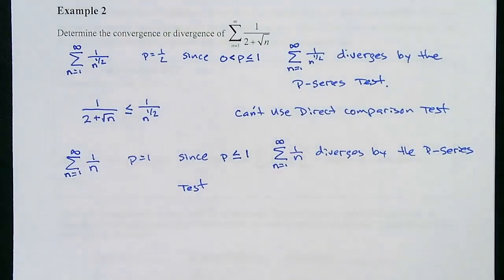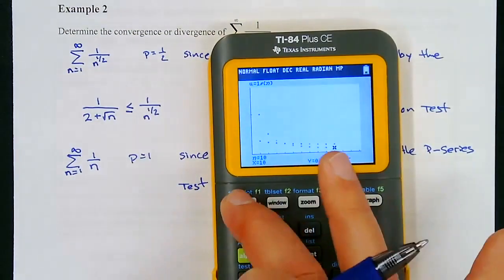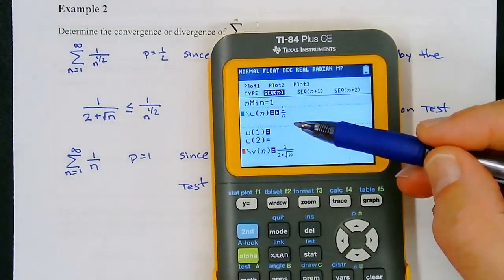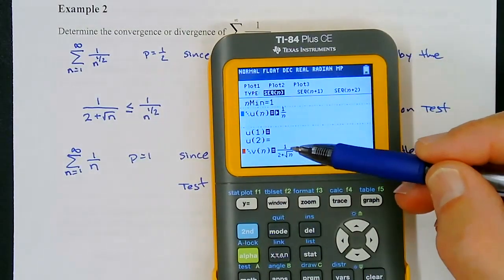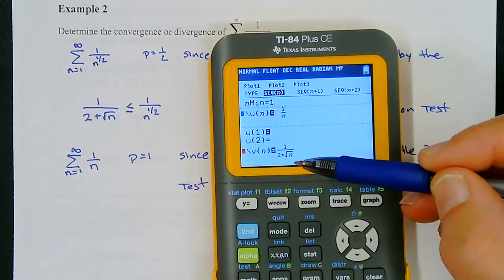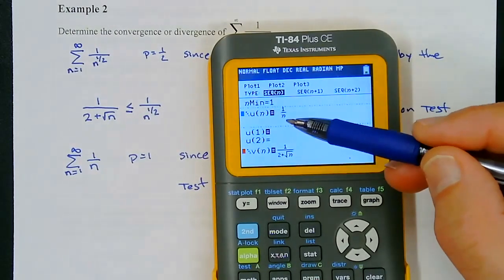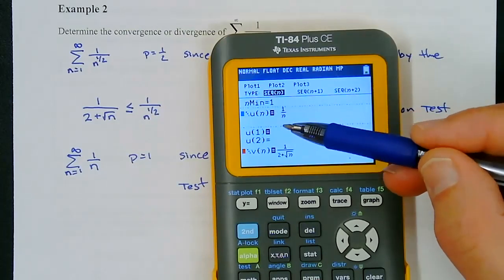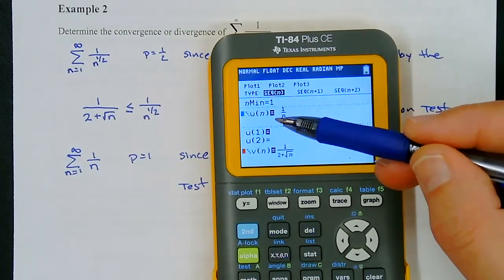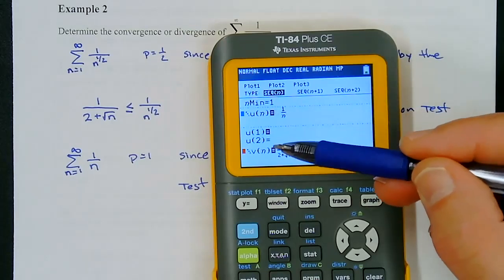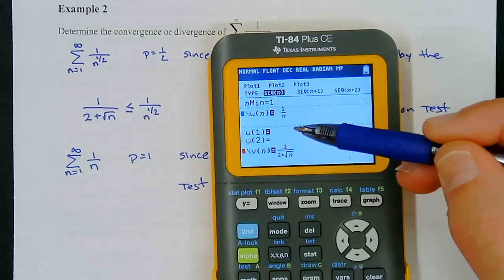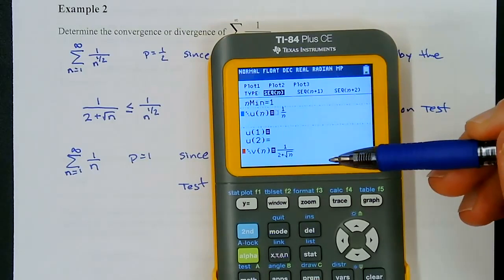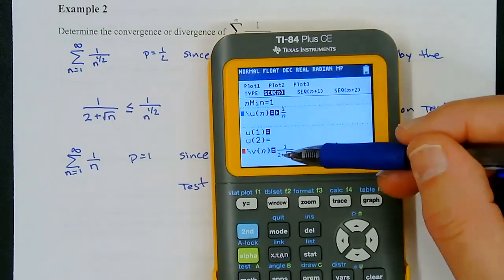Okay, so I want to show you. I've typed in, for one of my sequences, 1 over n, and I've typed in 1 over 2 plus the square root of n. The blue one is going to be 1 over n. That's the one we're using, right? We know that this one diverges. And if we can show that this one is smaller than this one, then we're going to be able to say that this one diverges.